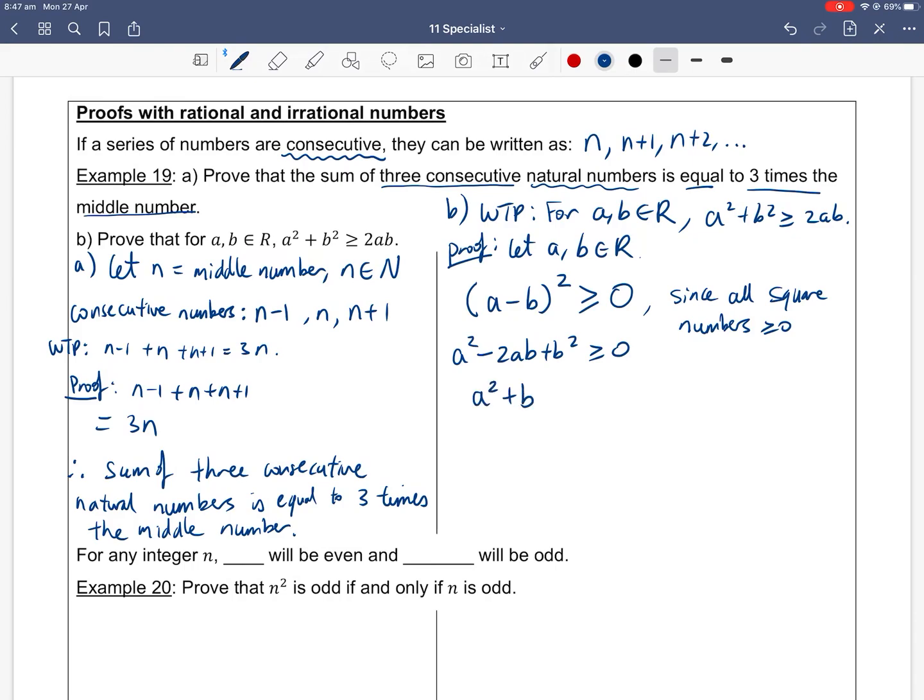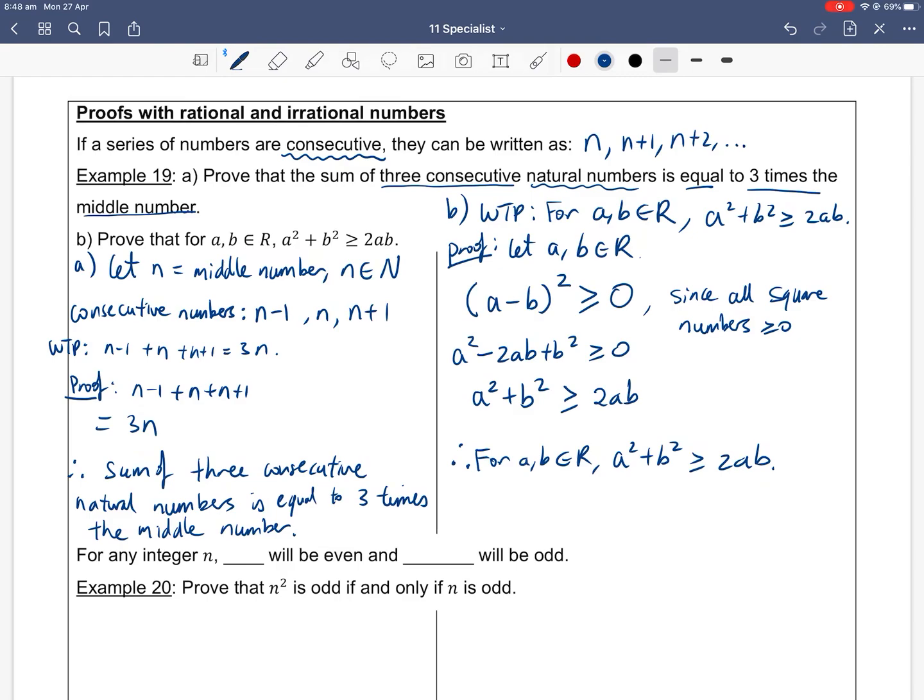If I then rearrange the minus 2ab to the other side, therefore a squared plus b squared is bigger than or equal to 2ab. Therefore, for a and b in reals, we have shown that a squared plus b squared is bigger than or equal to 2ab.